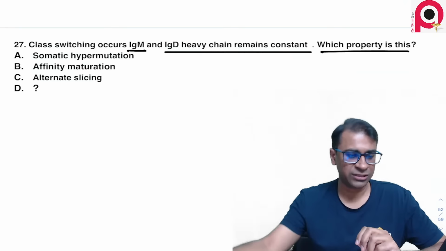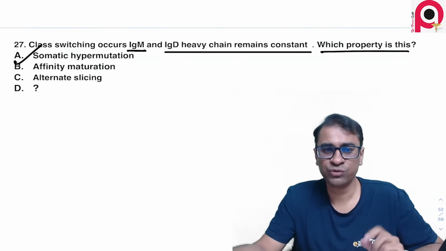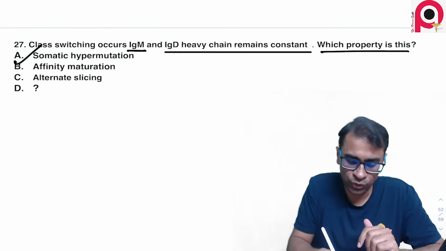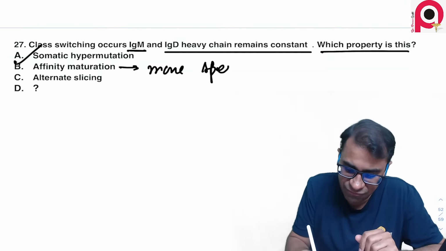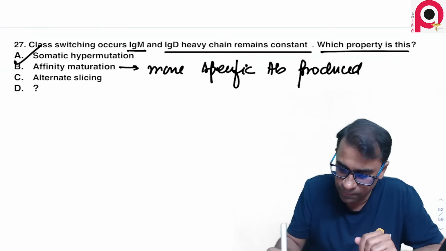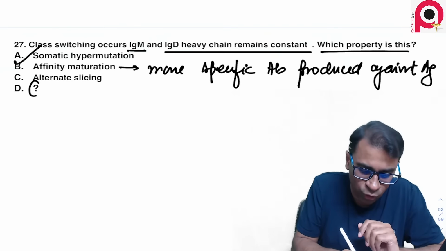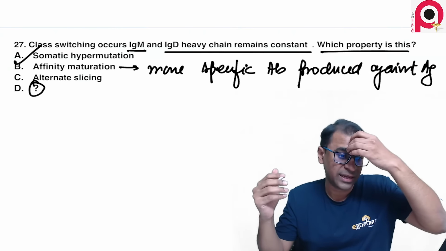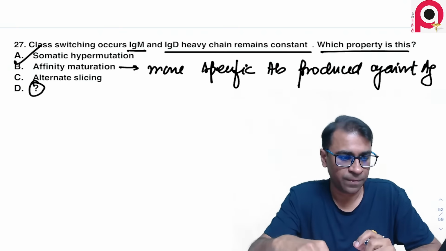Okay, somatic hypermutation was there. That's very good. Then the answer becomes very clear. If somatic hypermutation was there, because what is affinity maturation? Affinity maturation actually belongs to a case where a more specific antibody is produced against antigen. But please remember, I have not got the fourth option. Please let me know what the fourth option was. Then I think we can also discuss the fourth option.